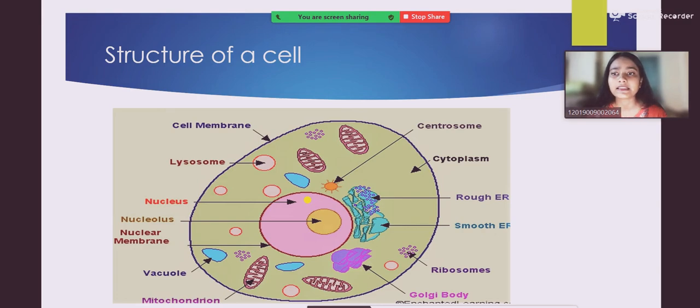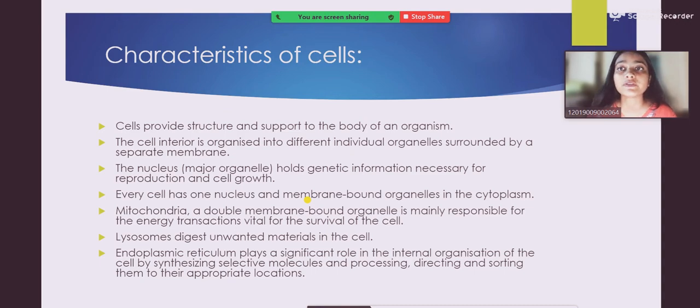Basically the vacuole, mitochondria, nuclear membrane, these are all present where? Inside the cell. Although the cell may be very small in size, it contains many important things inside it, and these parts always do very important tasks. Okay, next. Now we will see the characteristics or features of cells.